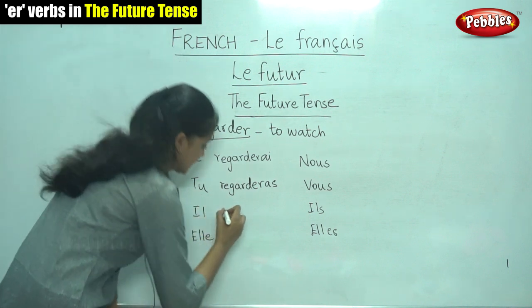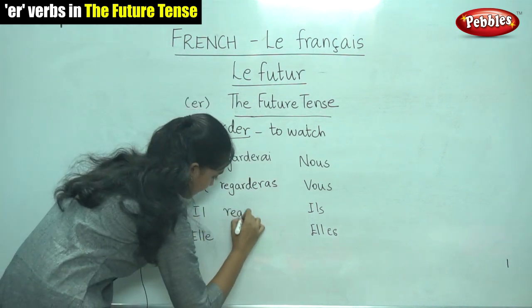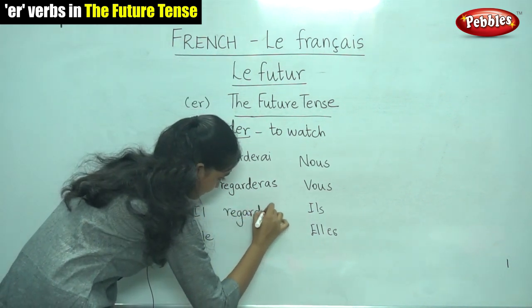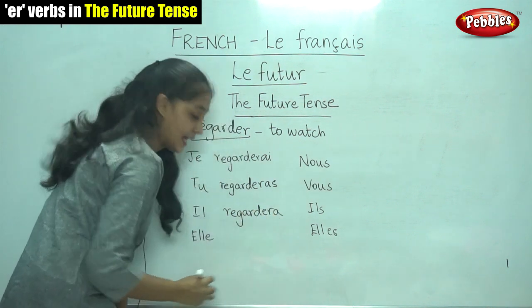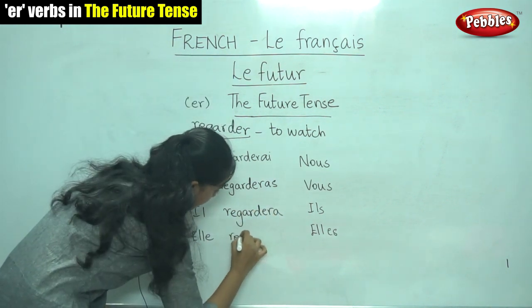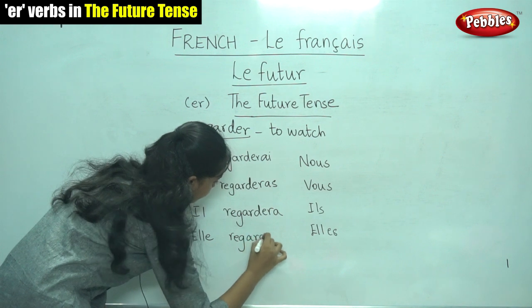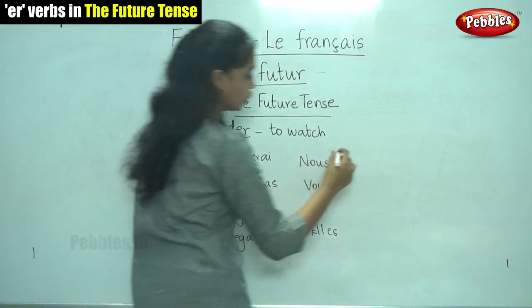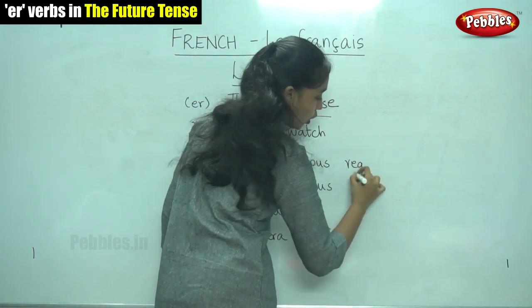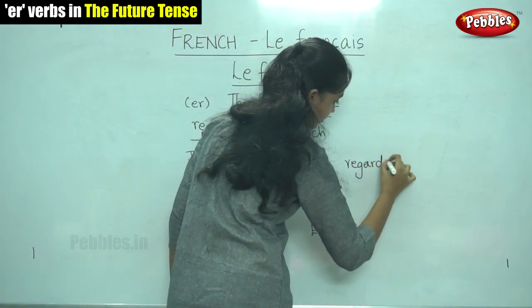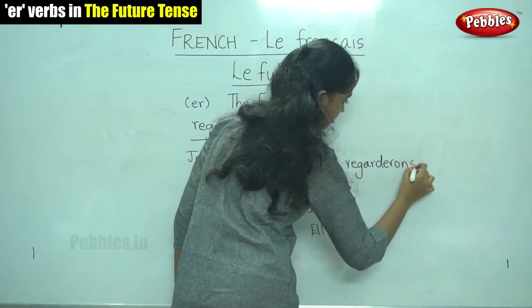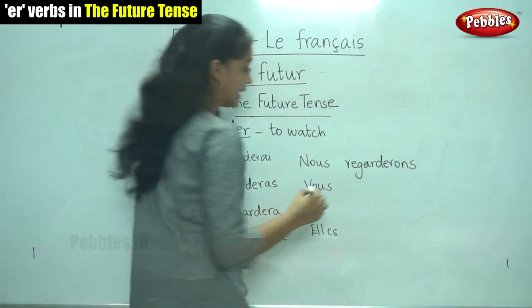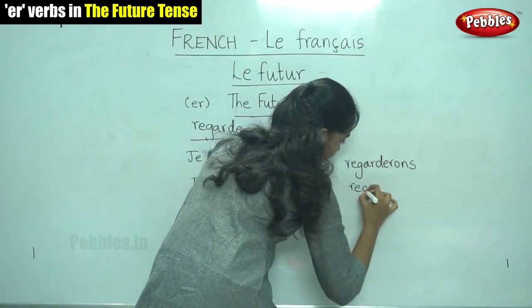For il it is A. For elle also it is A. For nous it is ONS. For vous it is EZ.